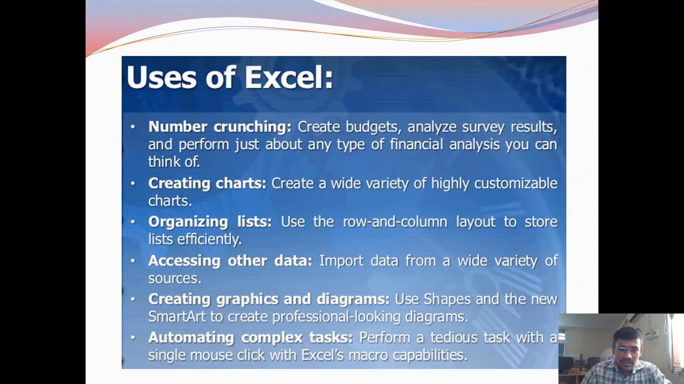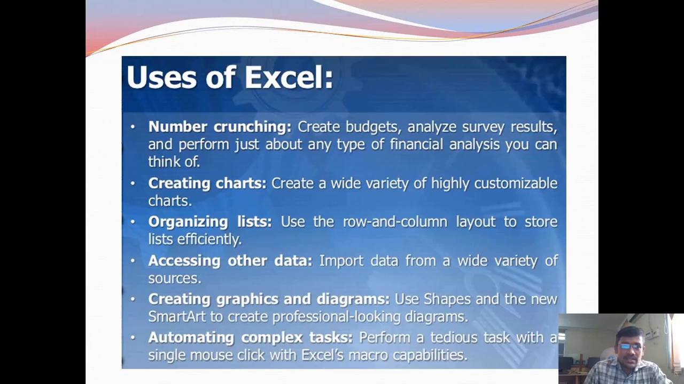Creating graphics and diagrams: use shapes and the new SmartArt to create professional looking diagrams. Automating complex tasks: perform tedious tasks with a single mouse click with Excel's macro capabilities.